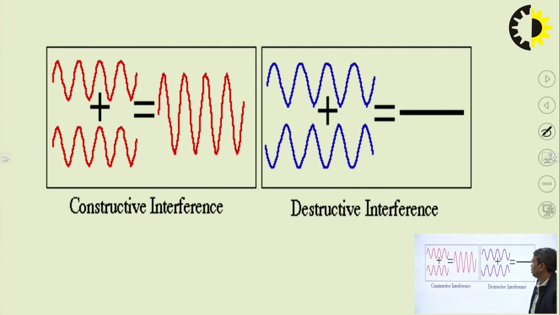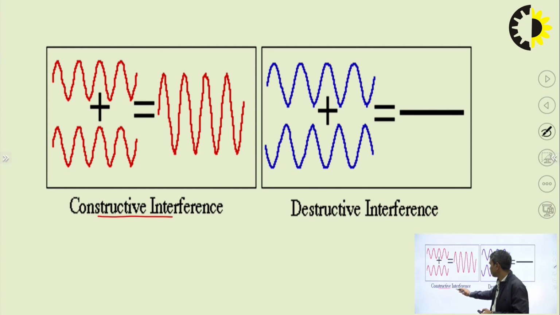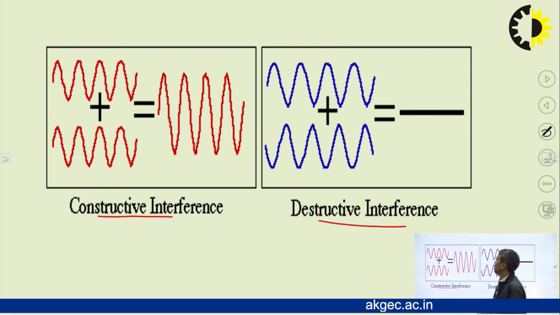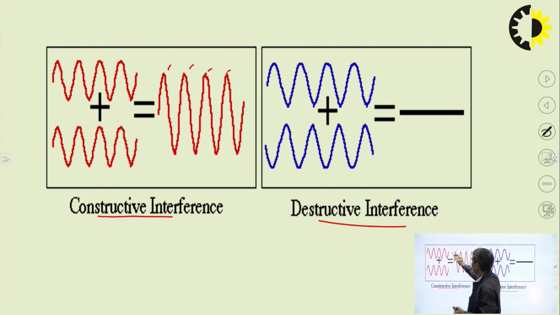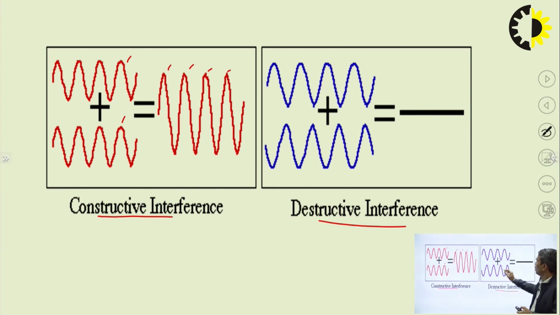This is a diagram showing constructive and destructive interference. In constructive, generally we get higher amplitude than the initial waves, means amplitude is increasing, but in destructive, amplitude is decreasing and it almost becomes 0. So it is destructive interference.